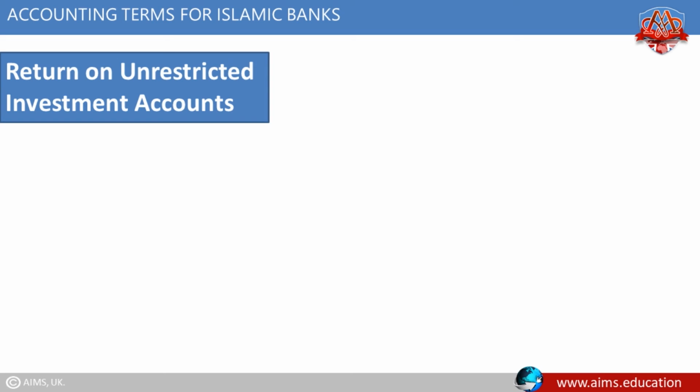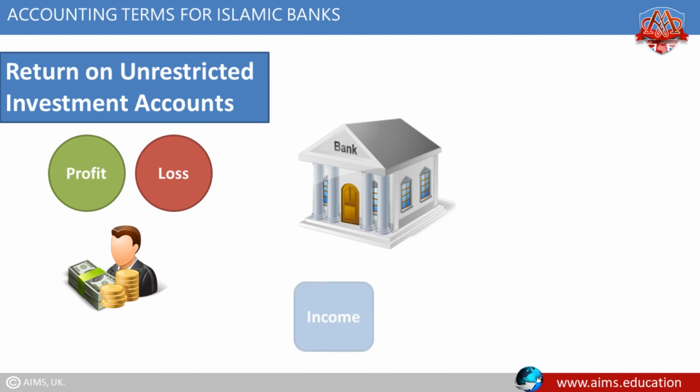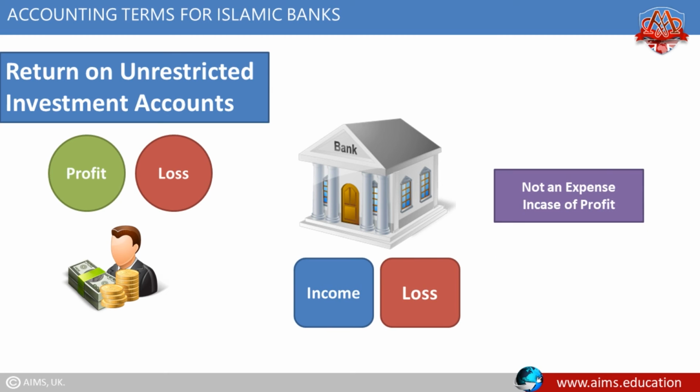Return on unrestricted investment accounts. It is the profit or loss in investment of the account holders who participated in financing. It is an allocation of the bank's income or loss, and it is not an expense in the case of profit of the bank, and not revenue in the case of loss of the bank.